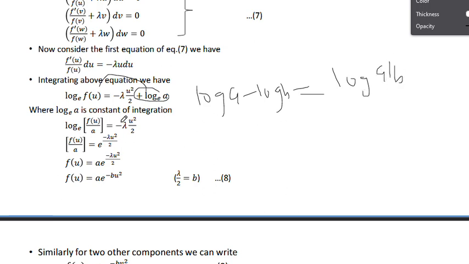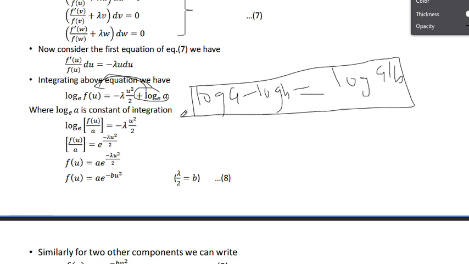So then we write log of f of u by a. Please note down that this formula is used here: log a minus log b equals log of a by b. When you bring this to this side, positive becomes negative, and then this formula is applicable. And this is as written here.